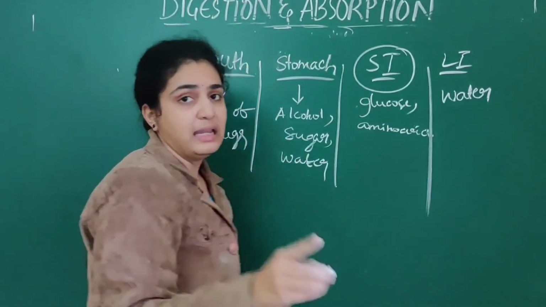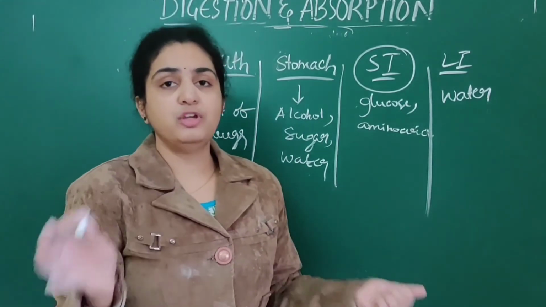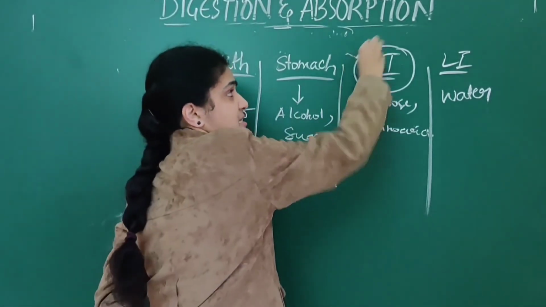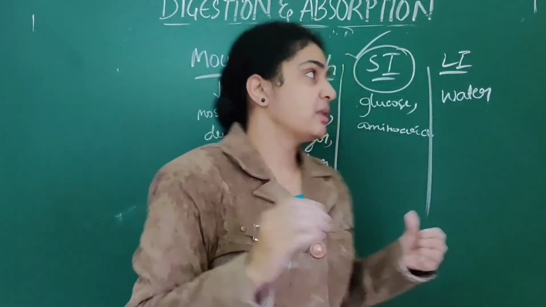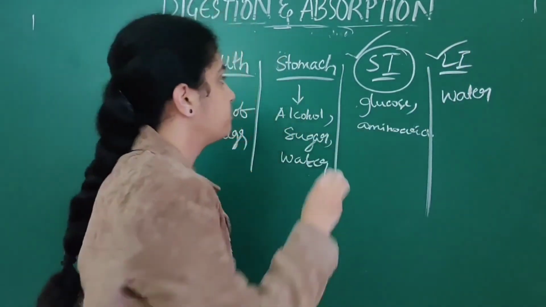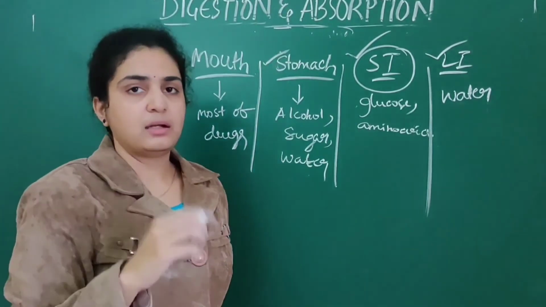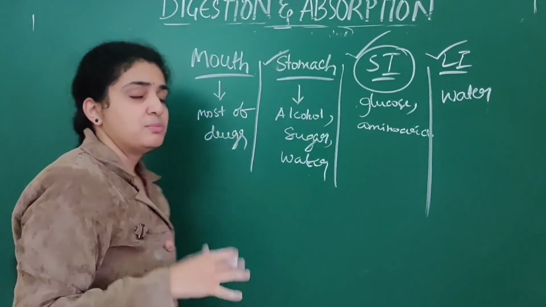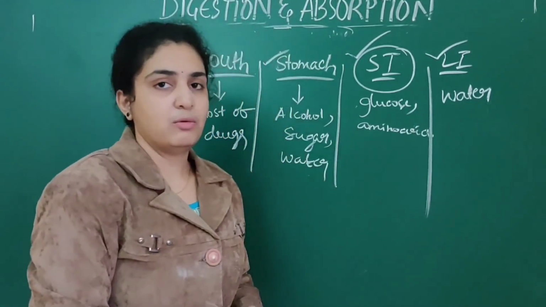Now an important NEET question which is asked: where does maximum absorption of nutrients take place? Maximum absorption of nutrients takes place in the small intestine. Where is water maximally absorbed? That is in the large intestine. In the stomach, alcohol, sugar, water, very small components are absorbed. In the mouth, most of the drugs are absorbed.